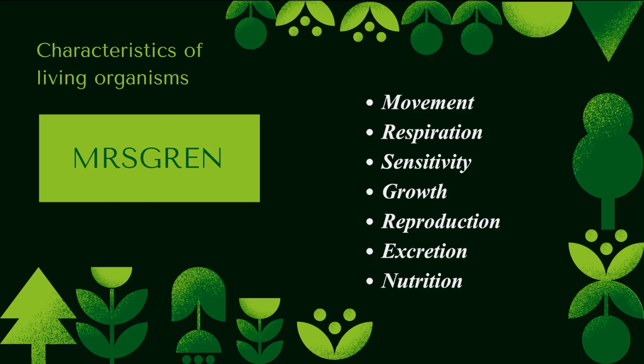Growth is a permanent increase in size or dry mass by an increase in cell number or cell size or both. Reproduction is the process that makes more of the same kind of organism. Excretion is the removal of waste products of metabolism, like toxic materials. Nutrition is the taking in of material for energy, growth, and development. All of these are put into a simple acronym that you can remember as Mrs Grimm.